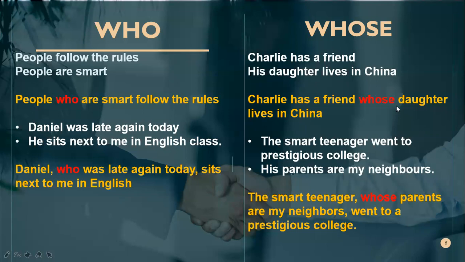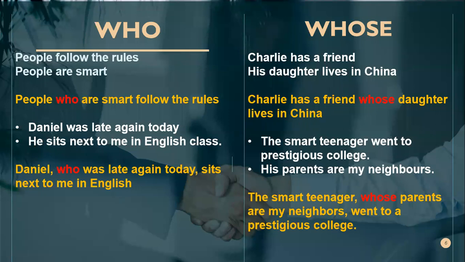So which is the adjective clause in this sentence? Can you tell which is the adjective clause? The phrase coming after the relative pronoun. Which is the relative pronoun here? Whose. So the phrase that comes after the relative pronoun is called the adjective clause. Whose daughter lives in China is the adjective clause.